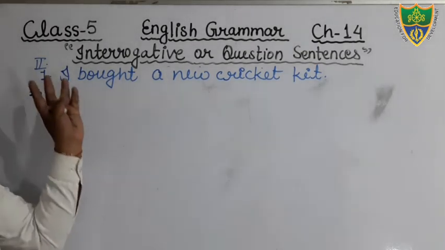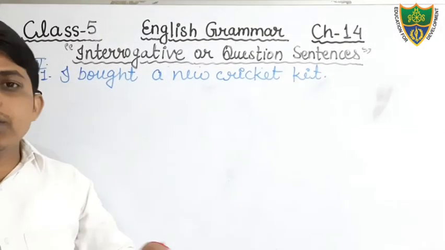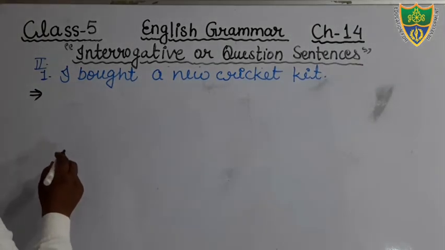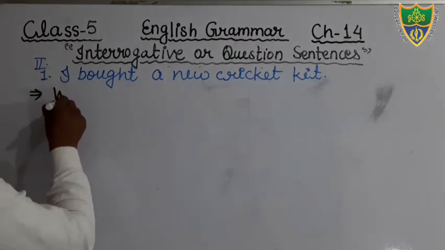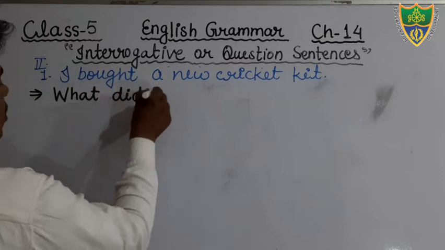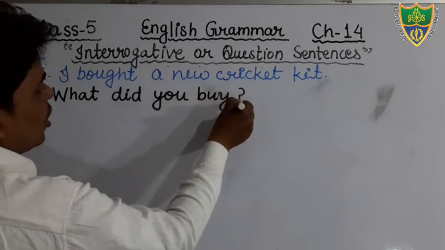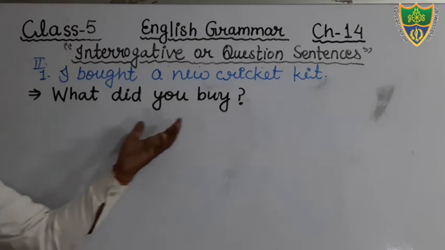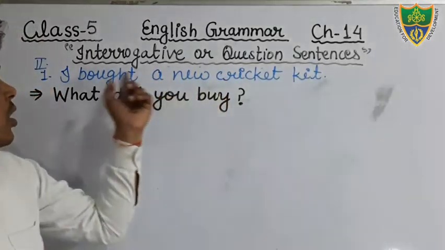In exercise number 2, we have to change the given sentence into interrogative. So we can make here, I bought a new cricket kit. Okay, you can write here, what did you buy? Okay, like that. It is so simple. What did you buy?